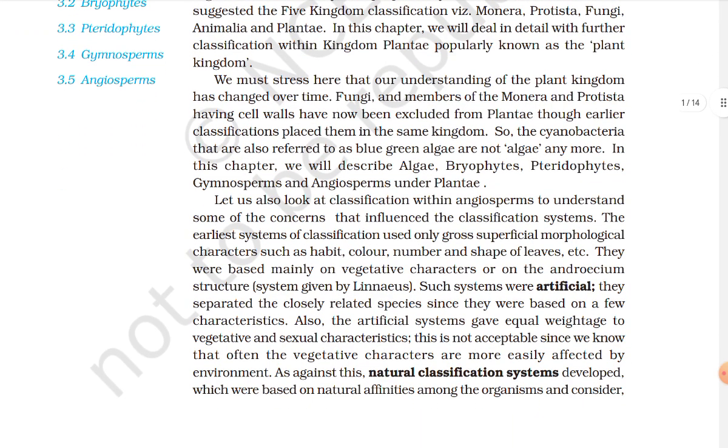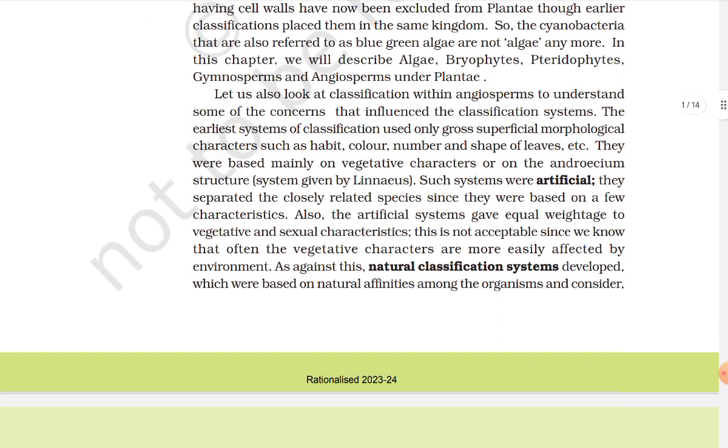We must stress here that our understanding of plant kingdom has changed over time. Fungi and members of Monera and Protista having cell walls have now been excluded from Plantae, though earlier classification placed them in the same kingdom. So the cyanobacteria, that are also referred to as blue-green algae, are not algae anymore. In this chapter, we will describe algae, bryophyte, pteridophyte, gymnosperm, and angiosperm under Plantae. Let us also look at classification within angiosperms to understand some of the concerns that influence the classification system.